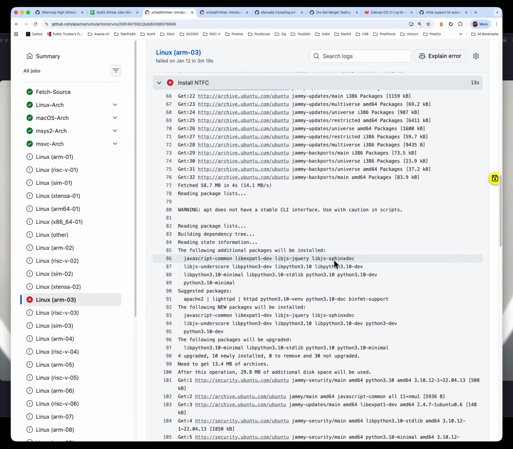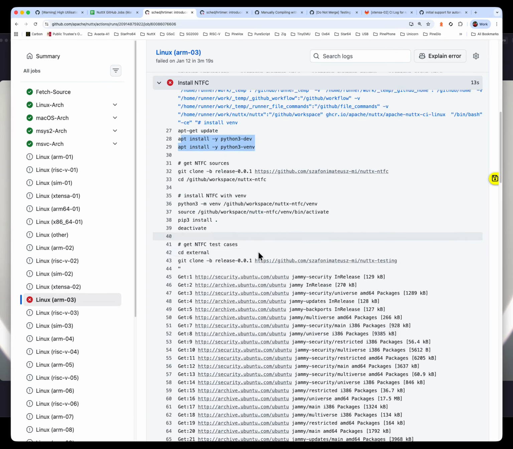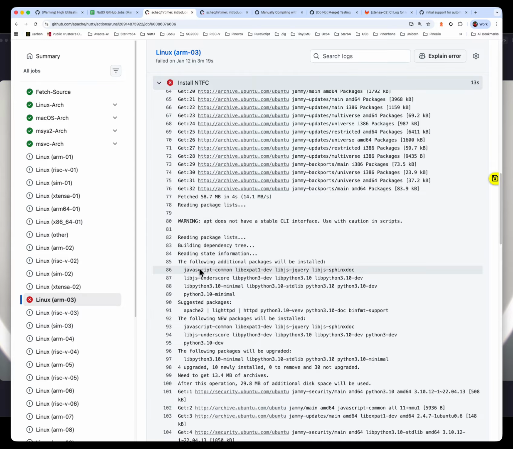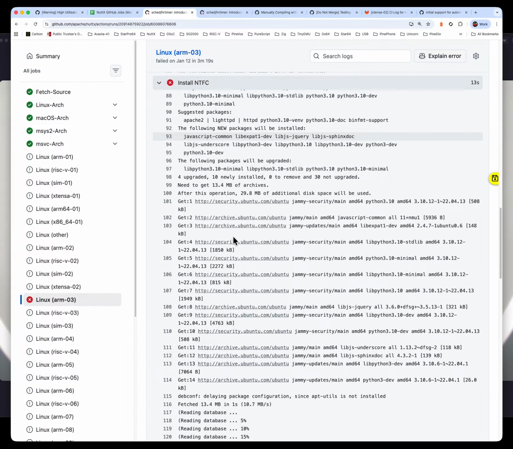Okay, this is interesting. So it might not be the APT update. It may be the installation. We noticed that it's trying to install the Python stuff. It's apparently installing some Python stuff, and it's trying to fetch the Python dependencies from Ubuntu.